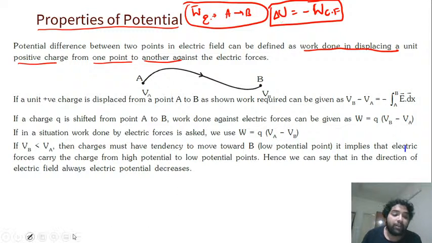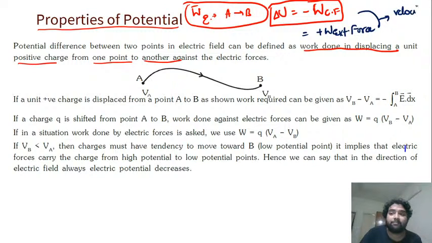It is the negative of the work done by the conservative force, which is nothing but the work done by the external force, under the condition that the body will not change velocity. This is generally assumed to be the case. If they give that velocity is changing, we have to start using the work-energy theorem there. We will look into a few problems on that also today: when the velocity changes, what happens, how does it affect things. We'll do those problems now. And generally, potential energy change is the negative of the work done by the conservative force, which is also equal to the work done by other forces. So if you know how to do work done, you can find potential energy very easily.